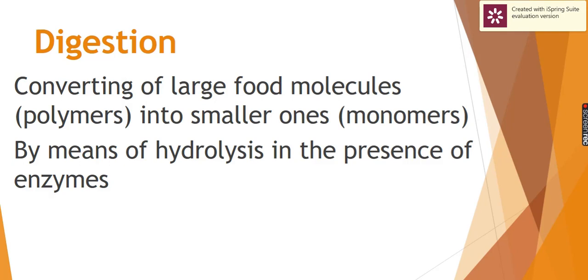The heterotrophic organisms obtain their food in the form of already organic material which are large and complex. These molecules cannot diffuse or move inside the cell membrane of living organisms, so we digest them, or we break them to take benefit from them by the process of digestion. So digestion is conversion of large food molecules, which are polymers, to smaller ones, monomers, by means of hydrolysis and the presence of some enzyme which catalyzes this action.